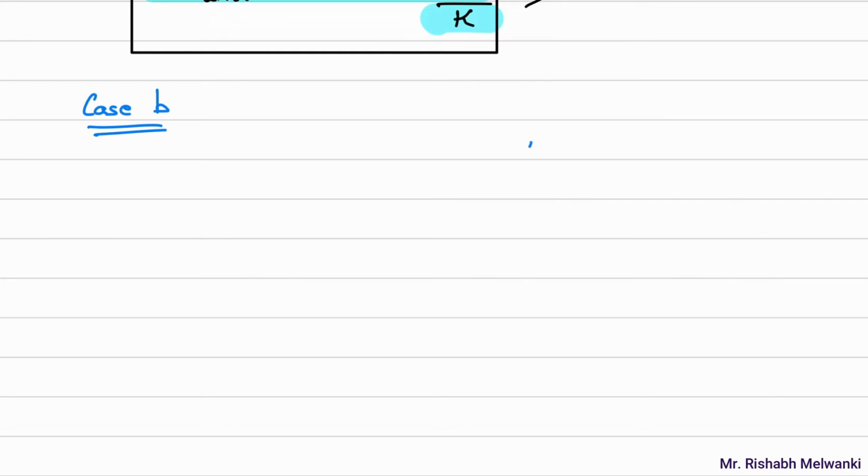In case B, what is given? We have a reservoir or lake whose temperature is 8 degrees Celsius, and we have a copper block whose temperature is also 8 degrees Celsius, and it is dropped from a height.